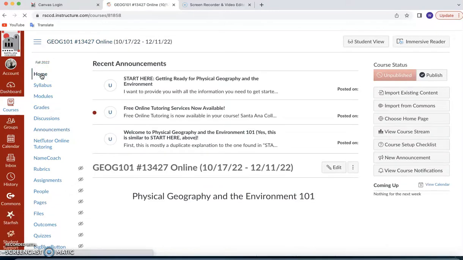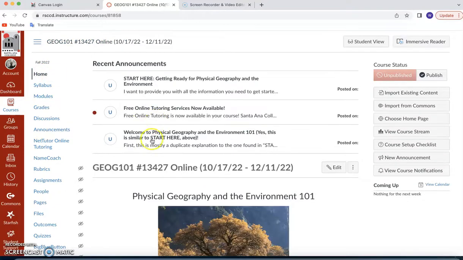Once you're done with that, you can click back over here to home, and you can see right here, welcome to Physical Geography of the Environment 101. Yes, it's similar to start here above. It is, because the school builds in redundancies in multiple places. So if you've read through the start here above, you probably do not need to read through this other one, welcome to Physical Geography, but do as you like. It's almost exactly the same information.